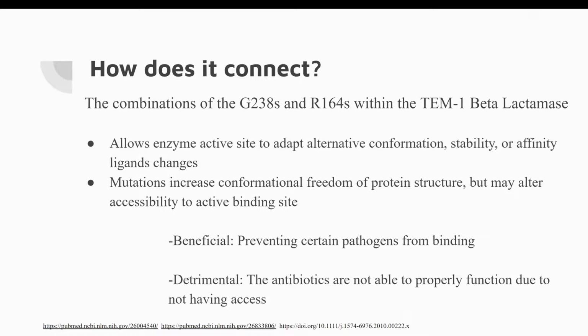The combination of the G238S and the R164S mutations takes place due to the effect of negative epistasis within the TEM1 beta-lactamase. The TEM1 beta-lactamase is an enzyme that promotes antibiotic resistance, but this only occurs as a result of two adaptive mutations. The mutations allow the enzyme's active site to adapt to alternative conformations and accommodate the new antibiotics that enter the body. These two mutations can lead to a less fit phenotype, a negative epistasis effect, through the conformational changes.